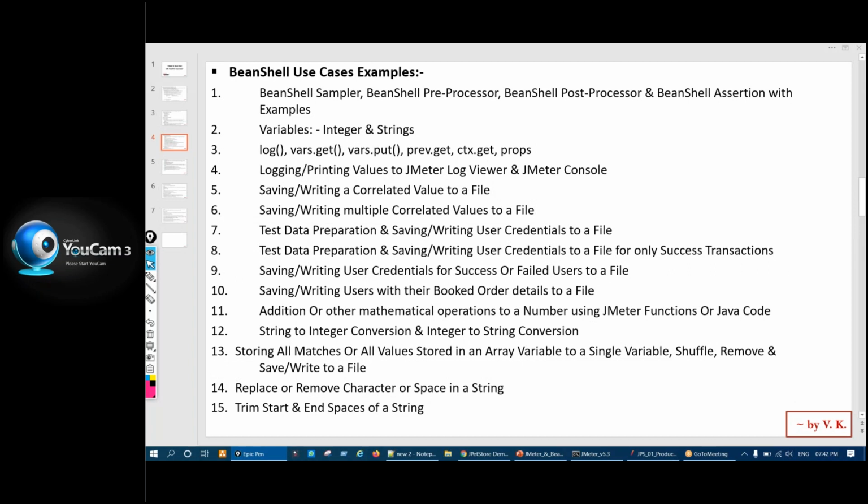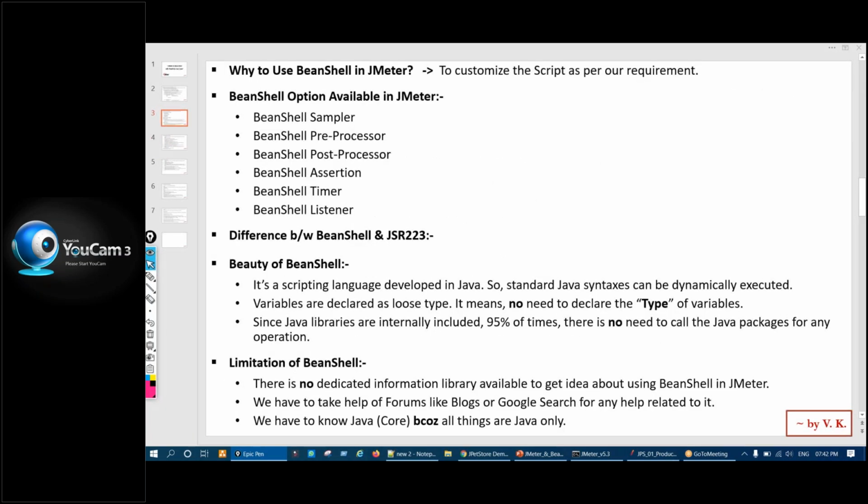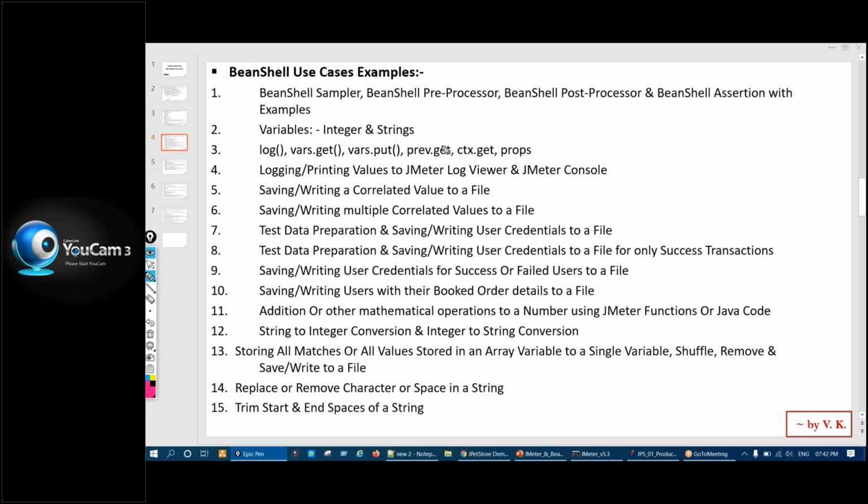We'll start from tomorrow, and we'll first look into this. We'll start from these variables, then we'll slowly cover all these topics, and we'll see how we can integrate the JMeter inbuilt functions with Java and how we can do some actions. All this scenario, so that next time any scenario comes to us, we can always think like a developer.